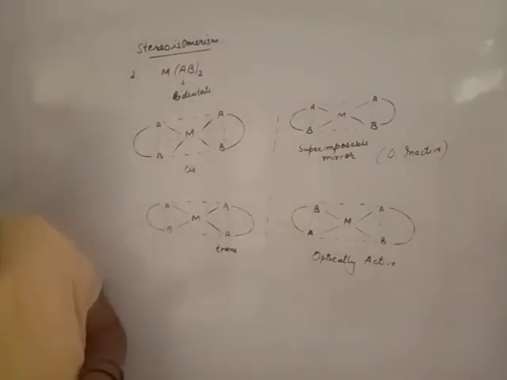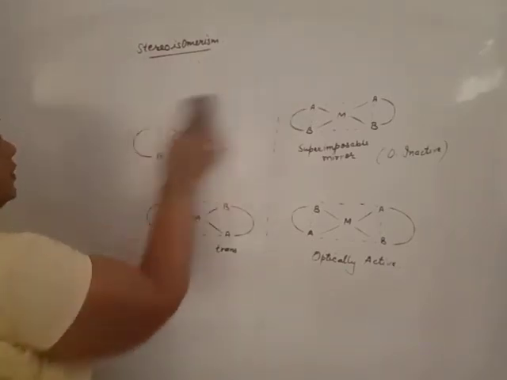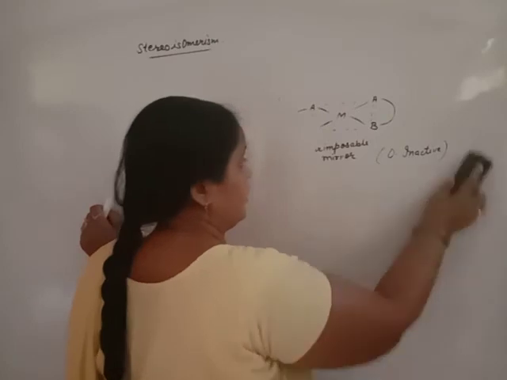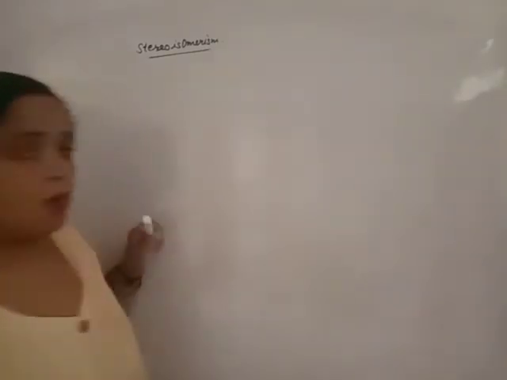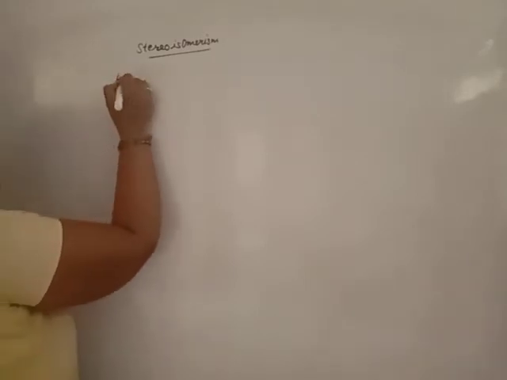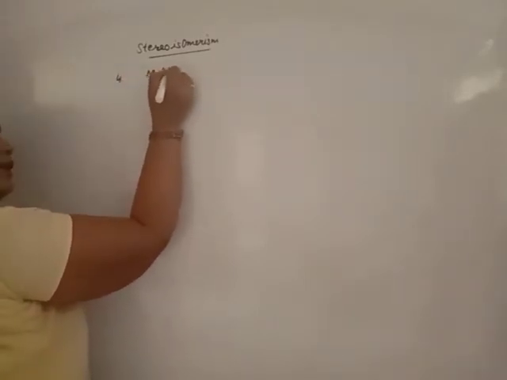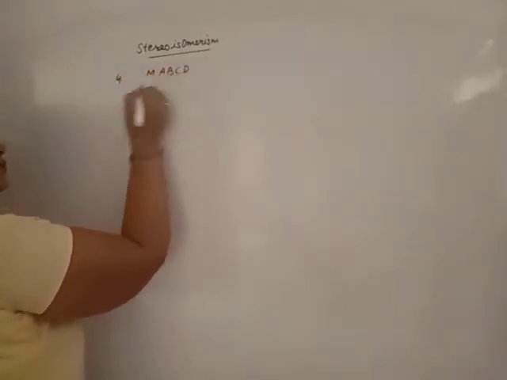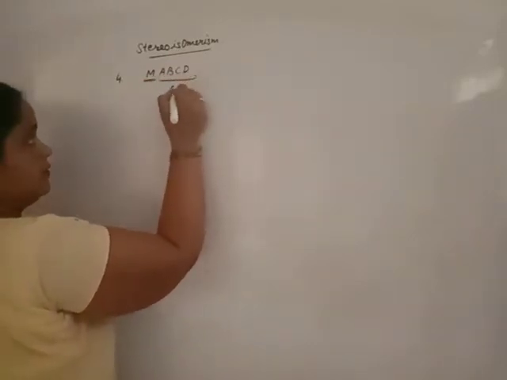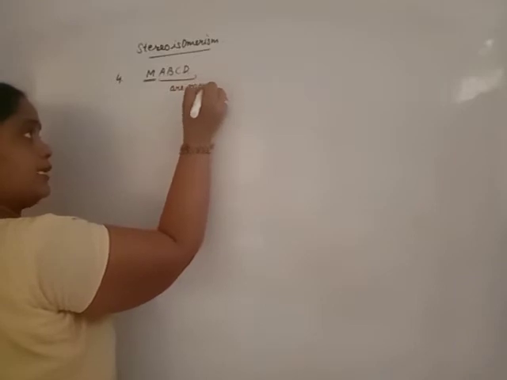Now, in case of octahedral complexes, sorry, one more type there. All the monodentate ligands are different. Fourth is M, A, B, C, D. M is the central metal atom and all are monodentate ligands.